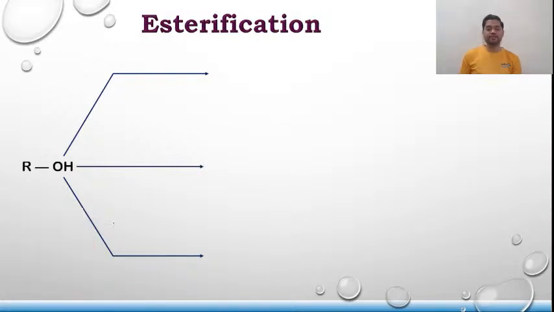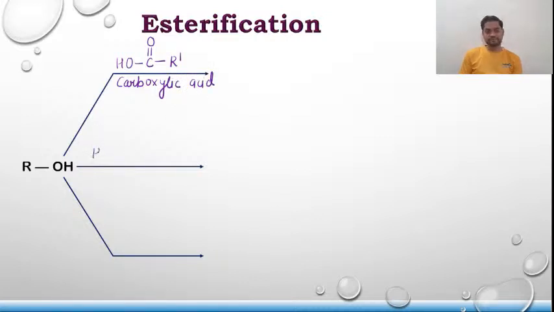So the reagents that we are going to take over here are a carboxylic acid first of all, and its derivatives. The first that I have taken is a carboxylic acid.